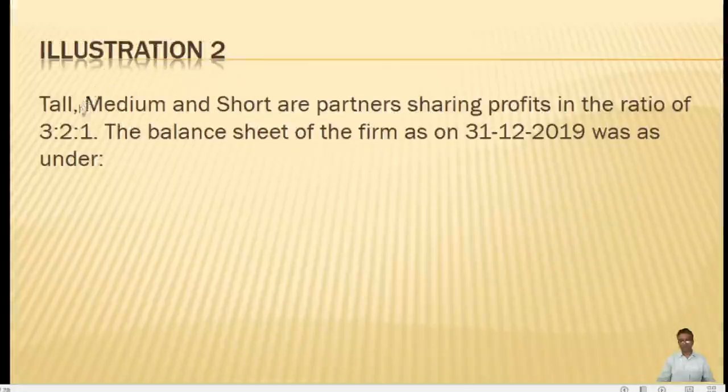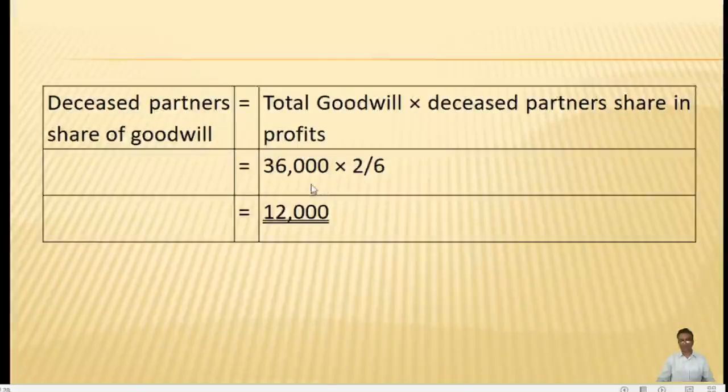And who is the deceased partner? The medium is the deceased partner. So the deceased partner's share is 2 by 6. So 36,000 into 2 by 6 gives a result of 12,000. So the deceased partner's share of goodwill will be 12,000.